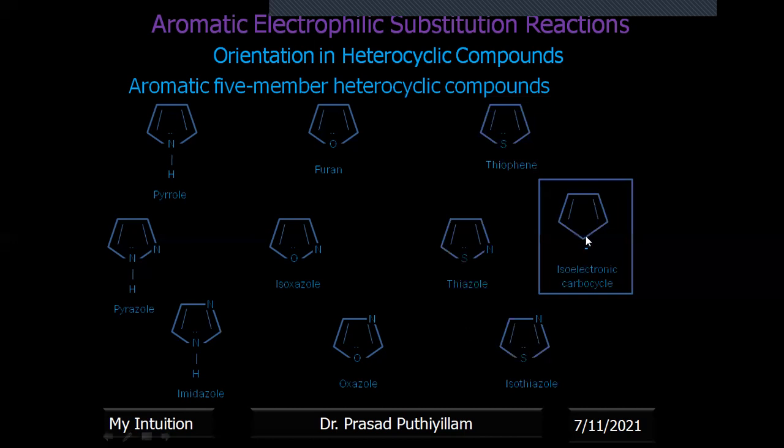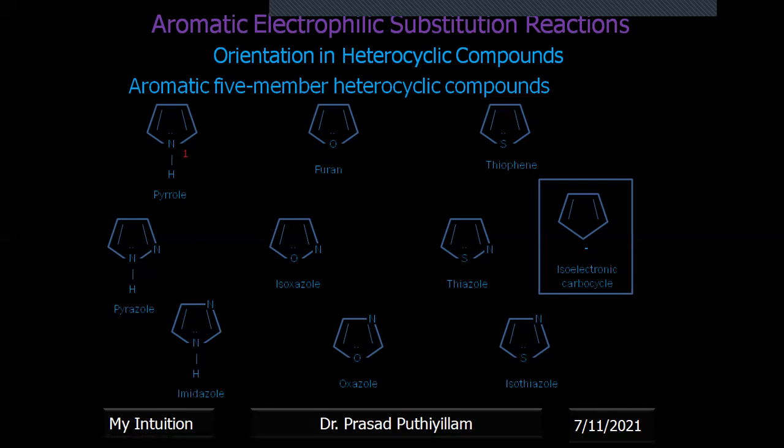This particular carbocycle means the electronic structure, the electron cloud, if calculated, with this carbocycle, only carbon and hydrogen are present, or only carbon is present in the ring. Therefore, we call it a carbocycle, and these compounds we call heterocycles because a heteroatom is present in the ring. Okay, therefore, carbocycle and heterocycles are given. So, I am not taking all the examples of this. I'm taking only pyrrole, furan, and thiophene for this particular class video. How different electrophilic substitution reactions are possible in those, I'm explaining.